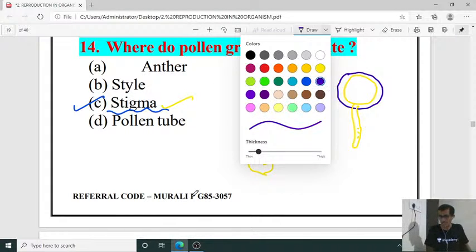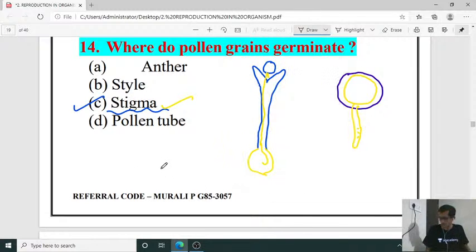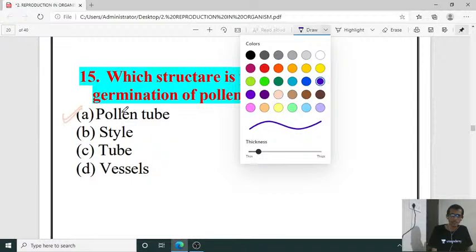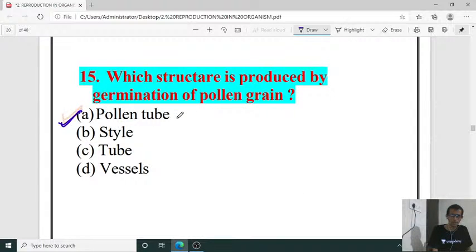Next, question number 15. Which structure is produced by germination of pollen grain? How can we make out the pollen grain is germinated? It is by observing the pollen tube. Under the microscope, if you take the pollen germination percentage test, you can make that out clearly.